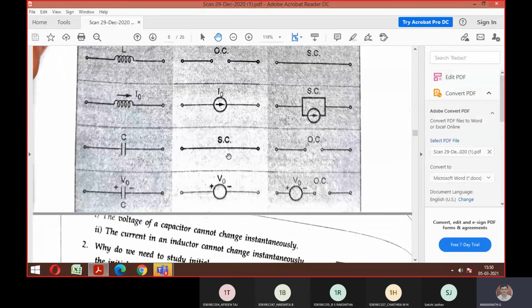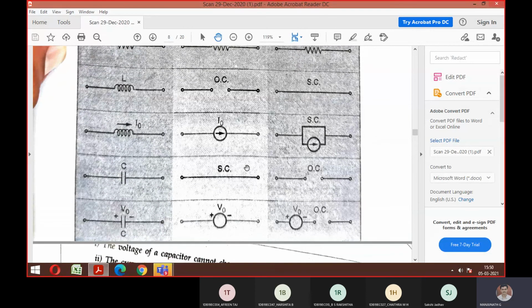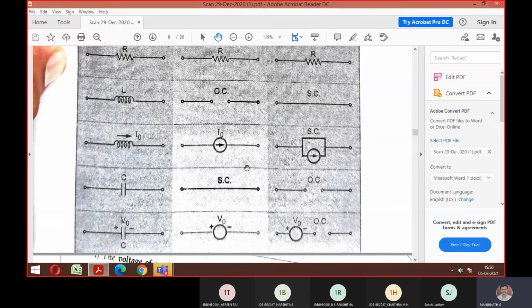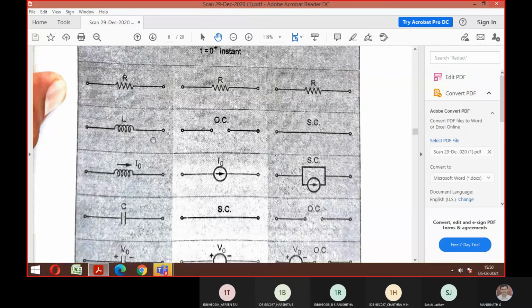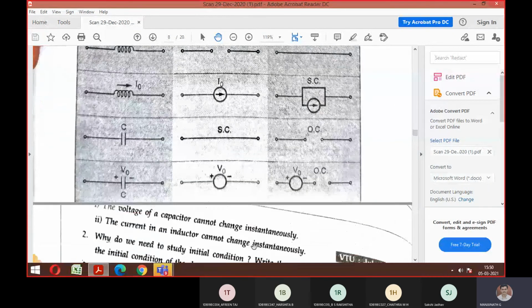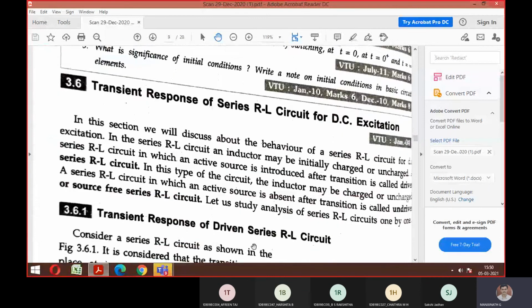And the same way for the capacitor also. See the logic of the capacitor and inductor, is it different? For the inductor it was an open path, now it is a short circuit. So whatever operation you remember for the inductor, you should do the reverse operation while calculating for the capacitor. Okay. So that much is enough.